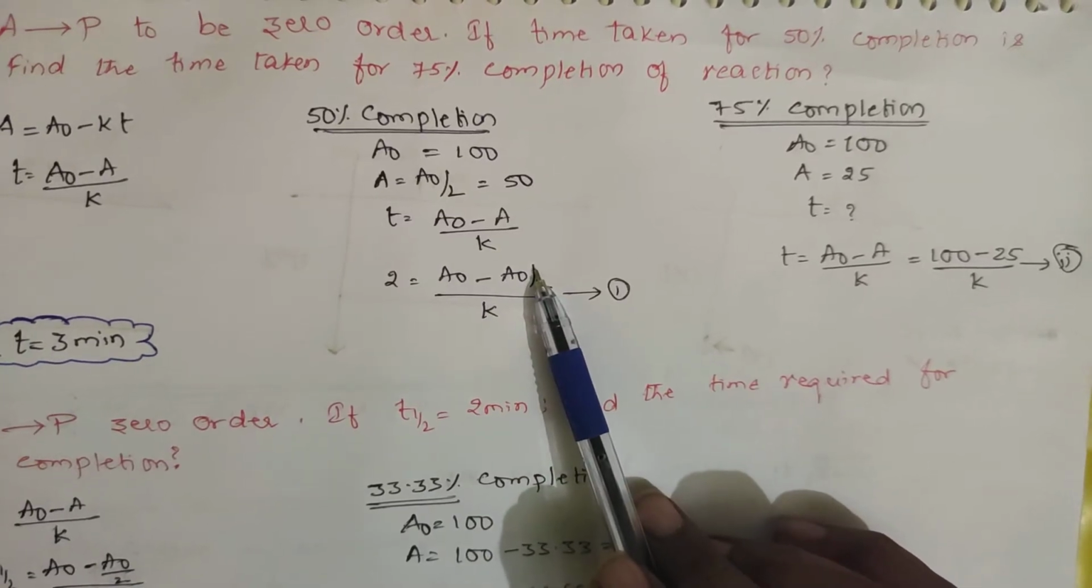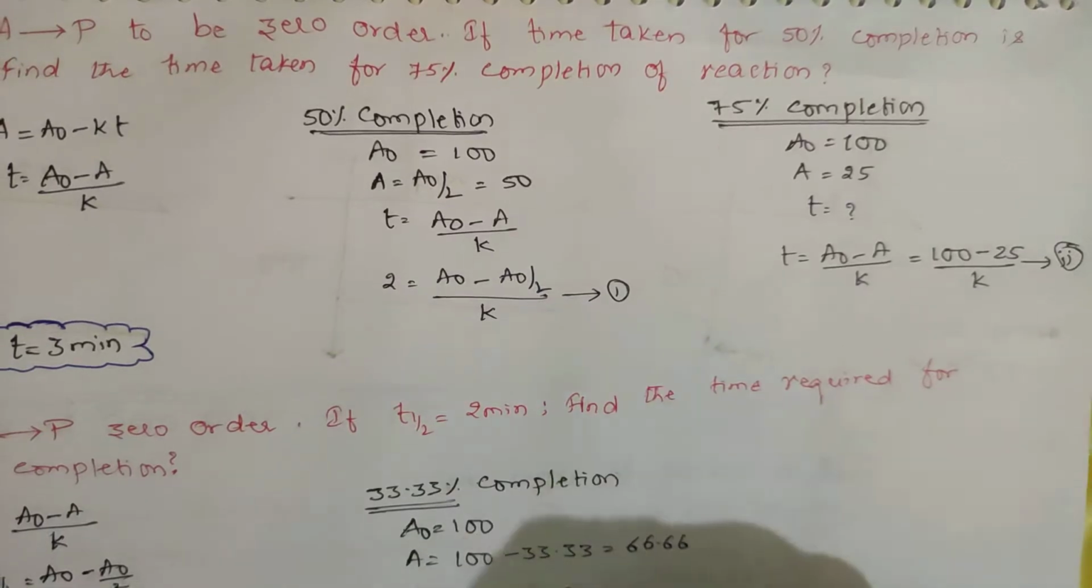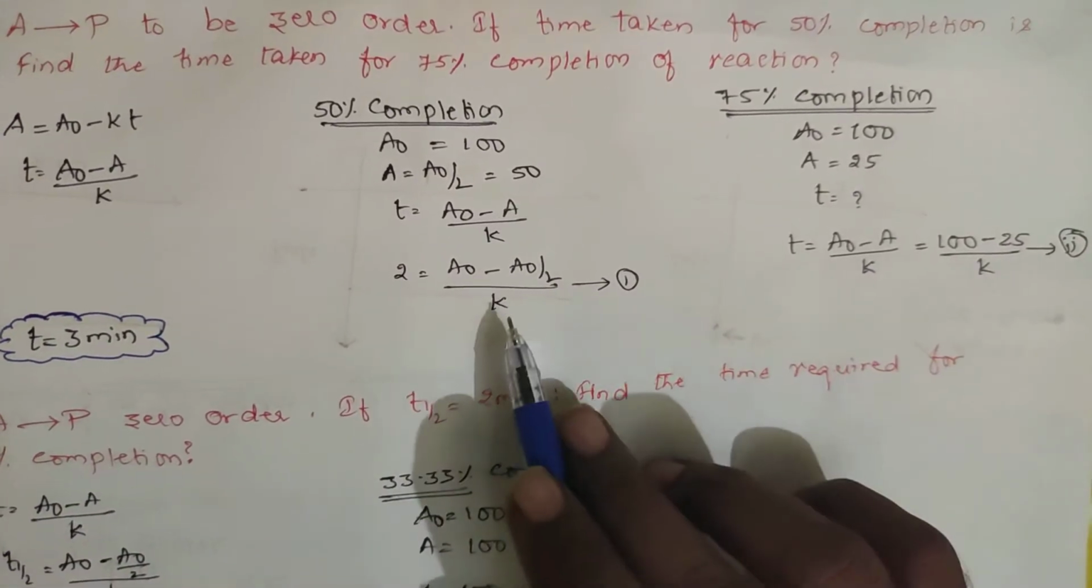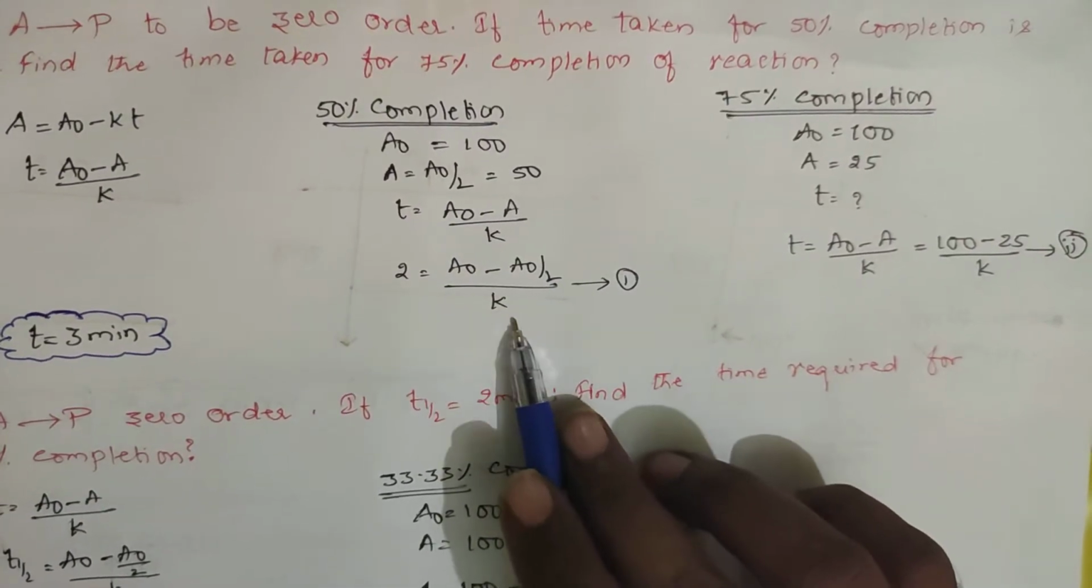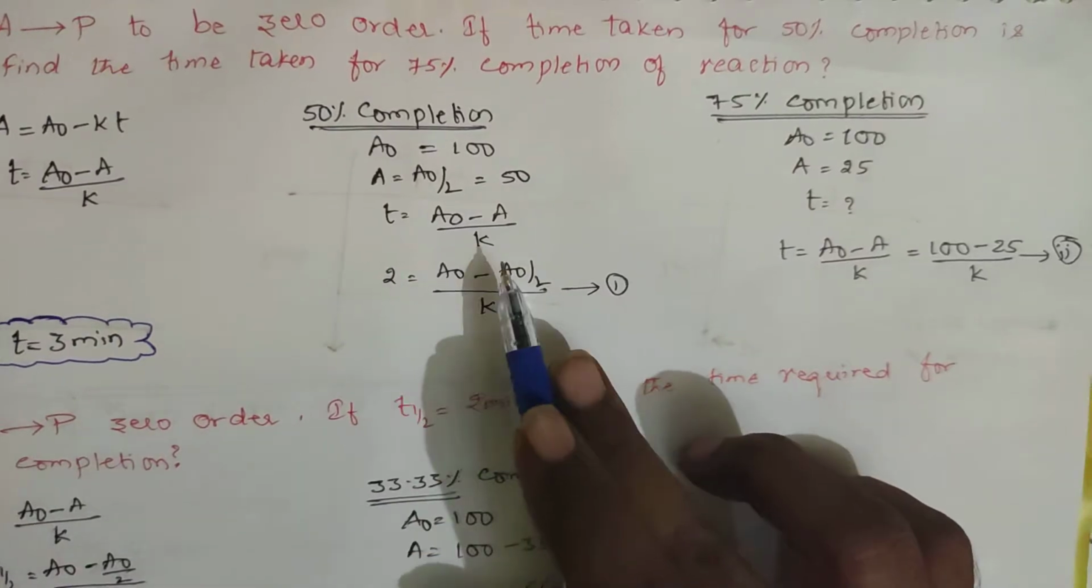Or simply you can calculate the value of K here. 100 minus 50 is 50, so 2 is equal to 50 by K, and K will be equal to 25. You substitute this value here. You make K the subject. So what will K be here? It is 100 minus 50, meaning 50 by K. If you send K to this side, it becomes 50 by 2.